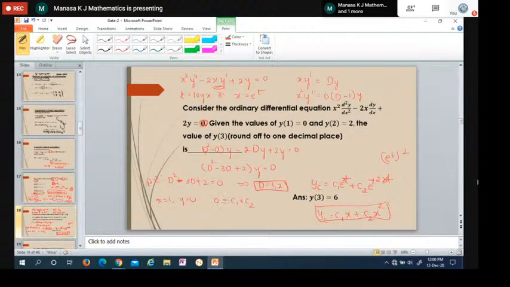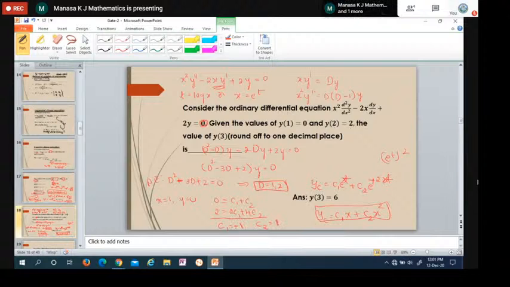I'll use the second one. Put x equals 2, y equals 2. So 2 equals 2c1 plus 4c2. Solving this simultaneous equation to find the constants c1 and c2, we get c1 equals minus 1 and c2 equals 1.